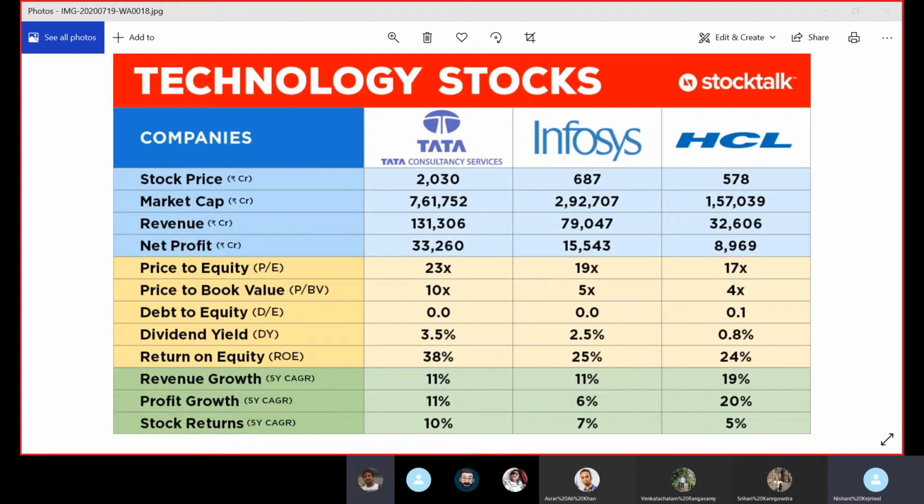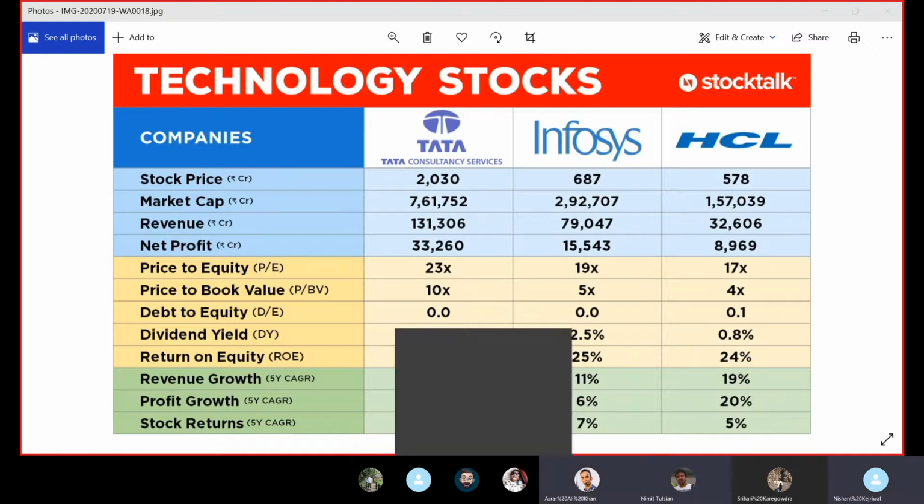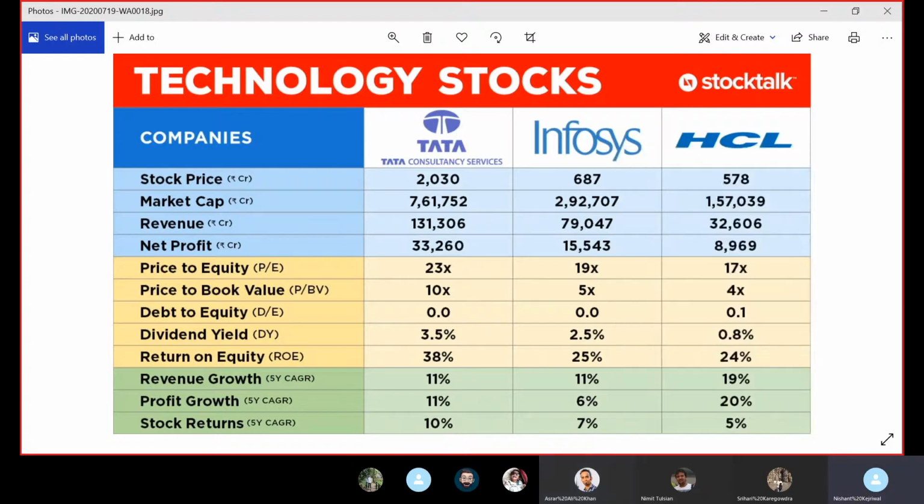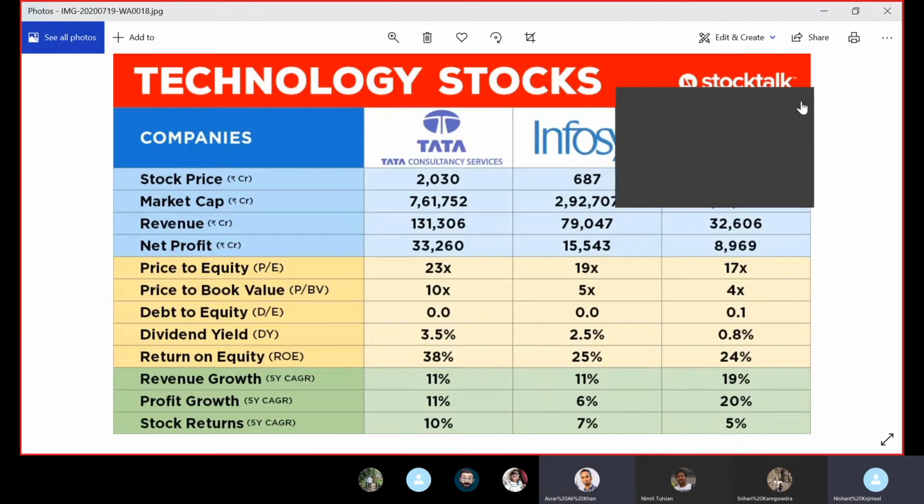I can comment, Nishant, if nobody is commenting. Sure, go ahead. This is open for everyone. Just before you start, you probably have the right answer, but maybe the stock price is low for HCL. That's why the PE ratio is lower. Correct, but why? The stock price is low is not correlated, right?